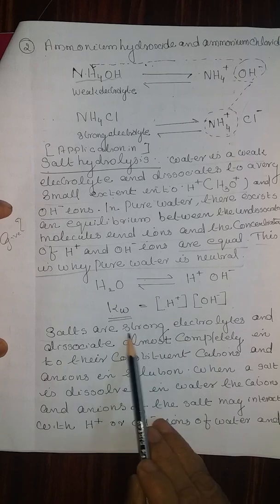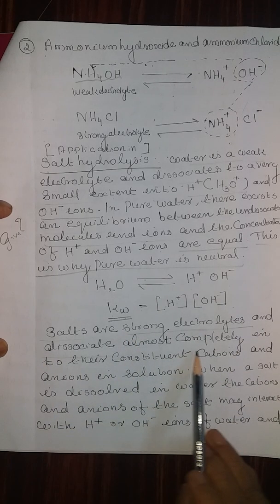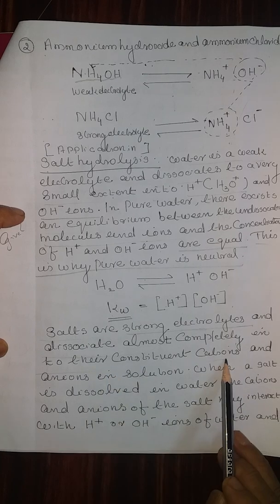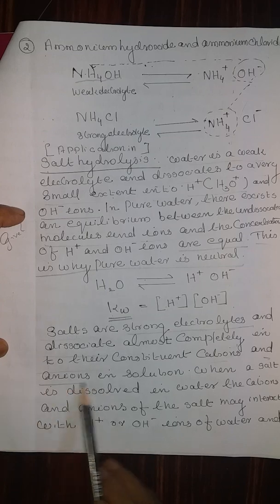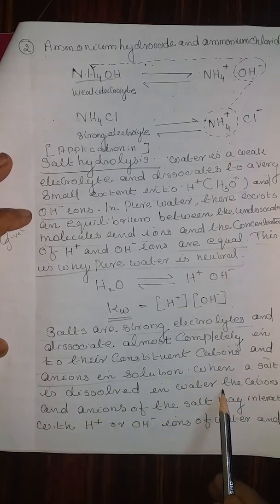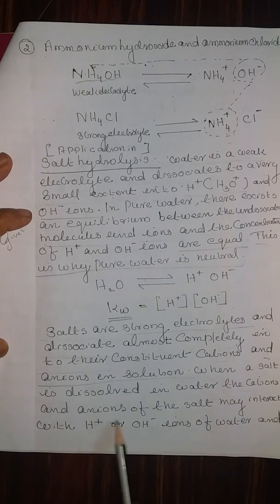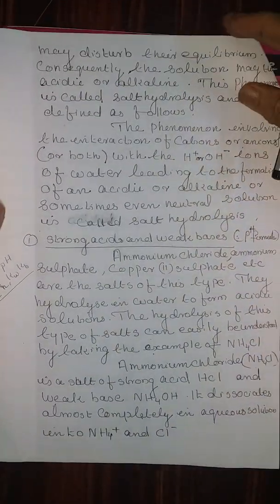Salts are strong electrolytes and dissociate almost completely into their constituent cations and anions in solution. When a salt is dissolved in water, the cations and the anions of the salt may interact with H plus and or OH minus ions of water and may disturb their equilibrium.